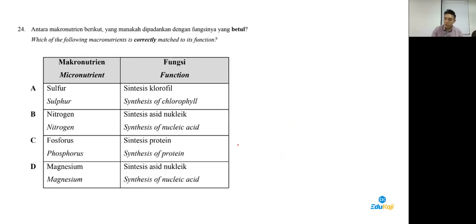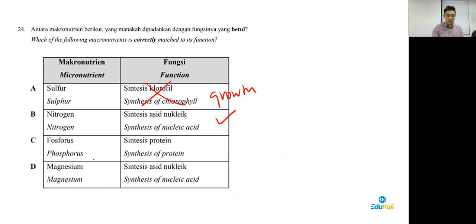Next, for question 24, is from Form 5, Chapter 3. Nutrients, nutrition in plants. So guys, which one is correctly matched? Sulfur is not for synthesis of chlorophyll. It's more for growth. This is okay.